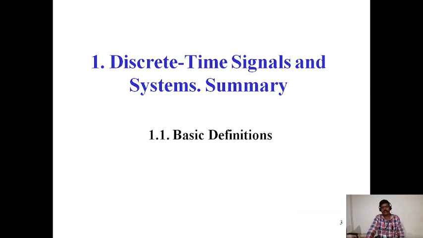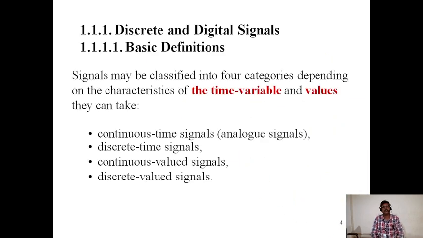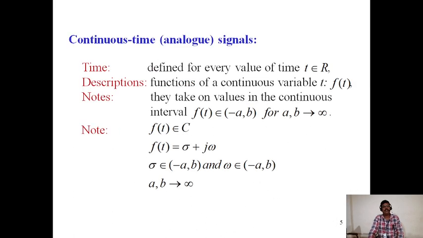Discrete time signals. The basic definitions of discrete time signals. The signals may be classified into 4 categories depending on the characteristics of the time variable and the values they contain: continuous time signals, discrete time signals, continuous valued signals, and discrete valued signals. These are the various types of signals.